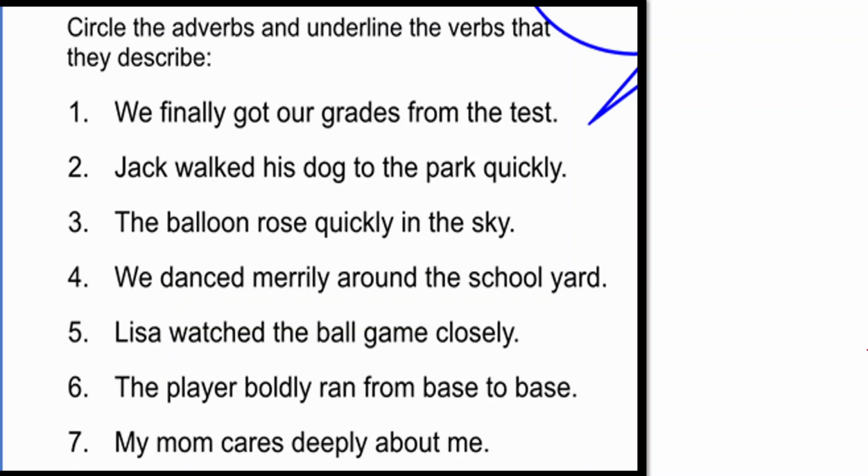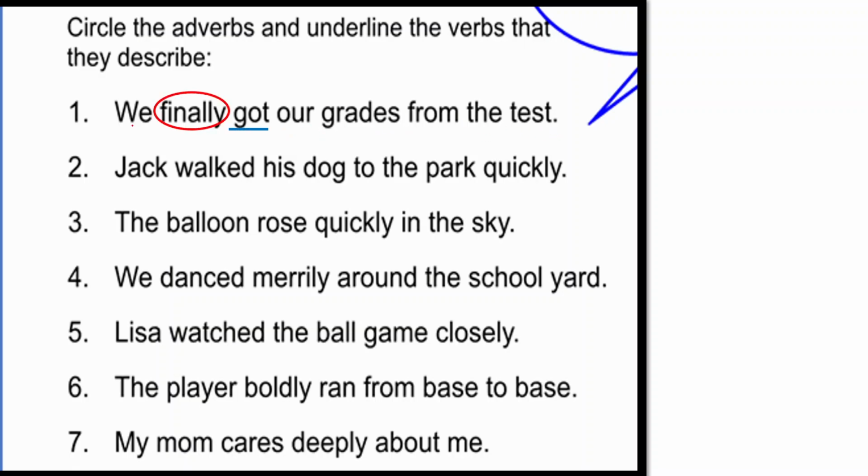So now children, to understand the thing better, we are going to solve this exercise, OK? What we are supposed to do, circle the adverbs and underline the verbs that they describe. Now see here, first one, we finally got our grades from the test. So can you tell me which word is the adverb and which is the verb? So for that, first find out the verb. We finally got our grades from the test.